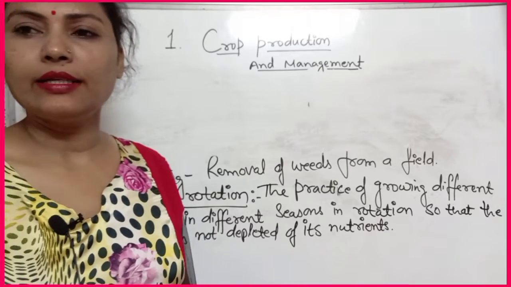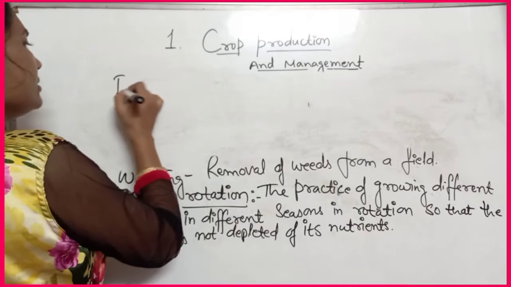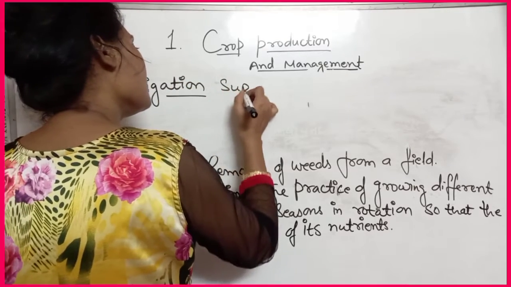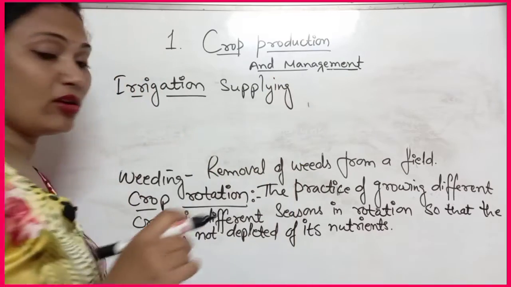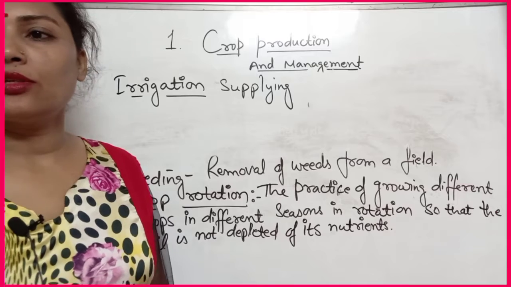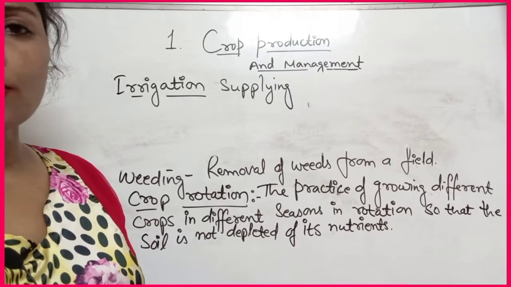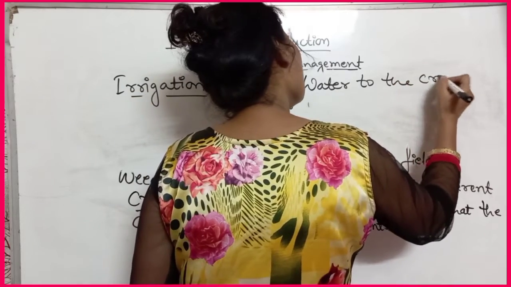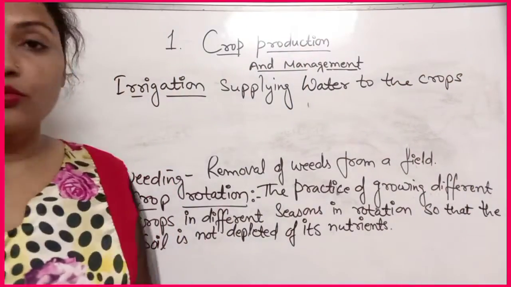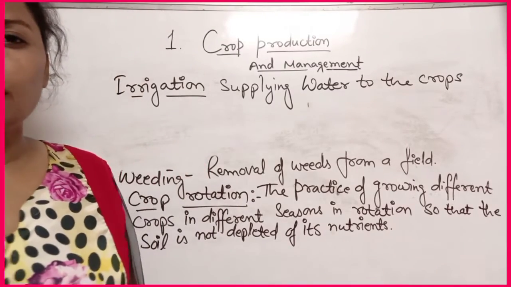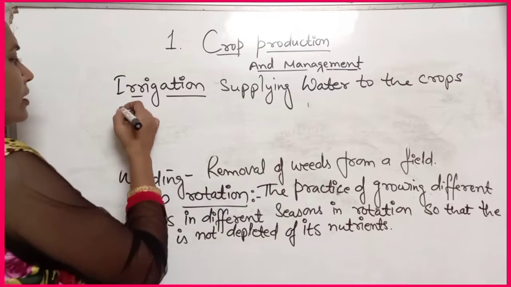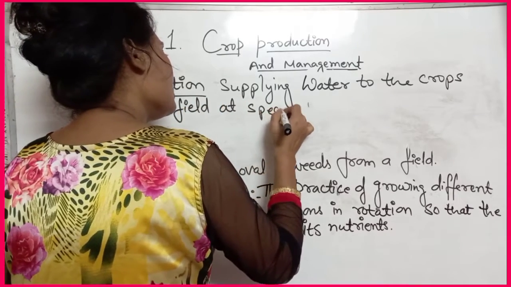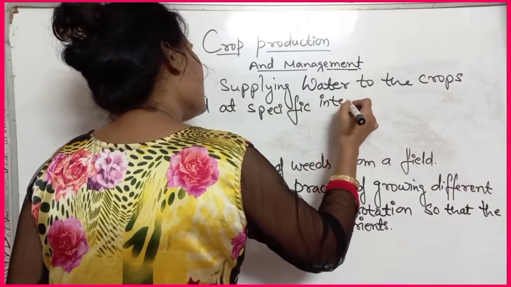So we can write that irrigation means supplying water to the crops in the field at specific intervals.